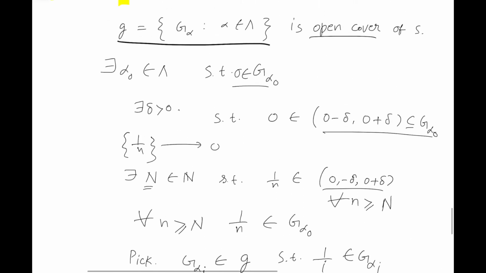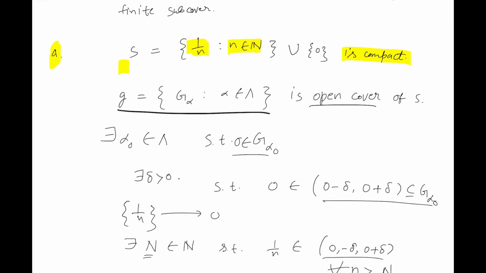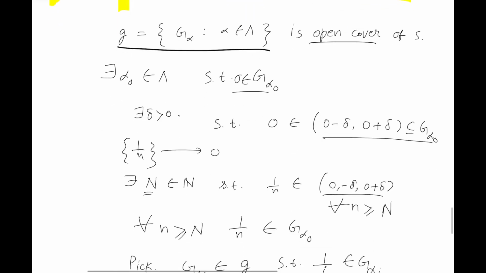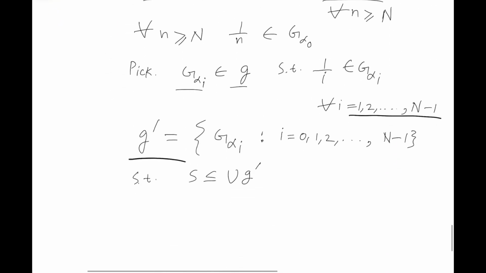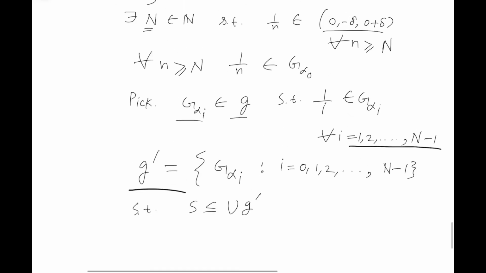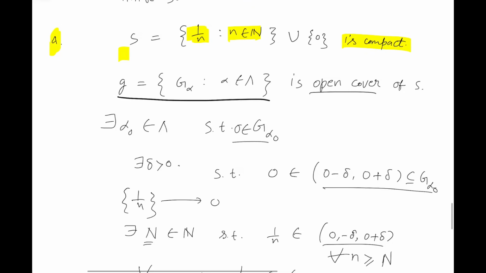So we see here that an arbitrary collection of open sets which covers the set S admits a finite subcover G dash, and this holds for every open cover. So we can say that this set is compact.